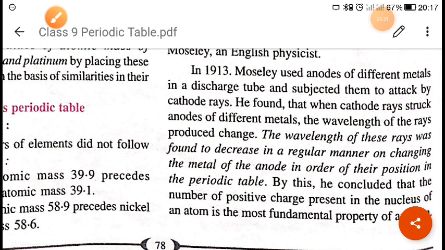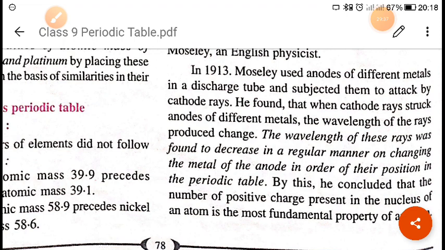So what did he do? I will explain in a simple way. We have learned about the cathode ray experiment, right? The J.J. Thomson cathode ray experiment in atomic structure, I have discussed this. In the same way, that concept was first used by Moseley. Just like the J.J. Thomson experiment, he used a discharge tube, and in the discharge tube he used an anode and a cathode.